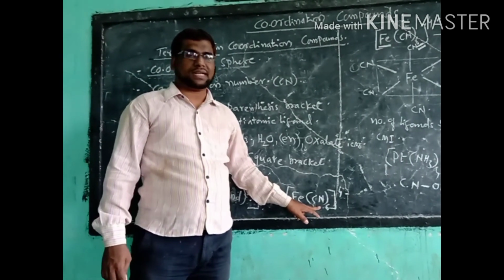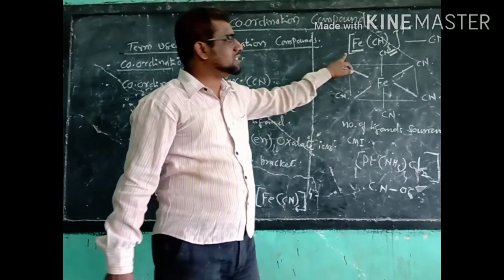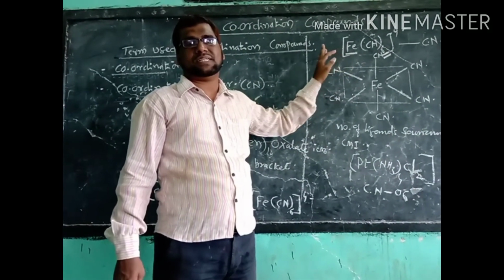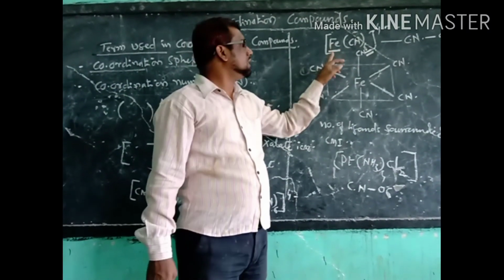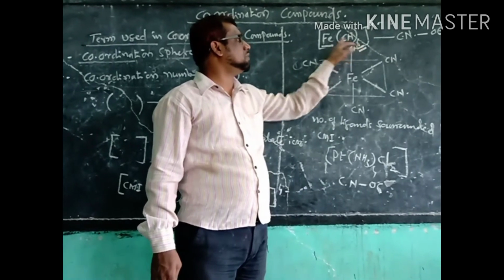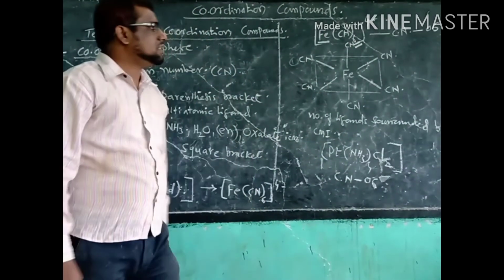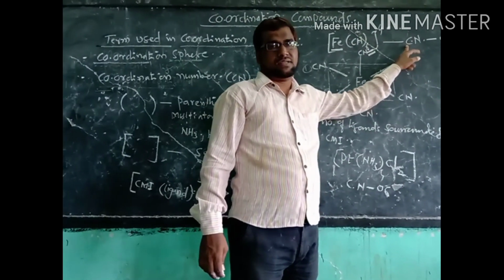If monoatomic ligands are present, then they are written in this way. The second one is the coordination number, which is nothing but the number of ligands surrounding the central metal ion. In [Fe(CN)6], 6 ligands surround the iron. That's why its coordination number is 6.